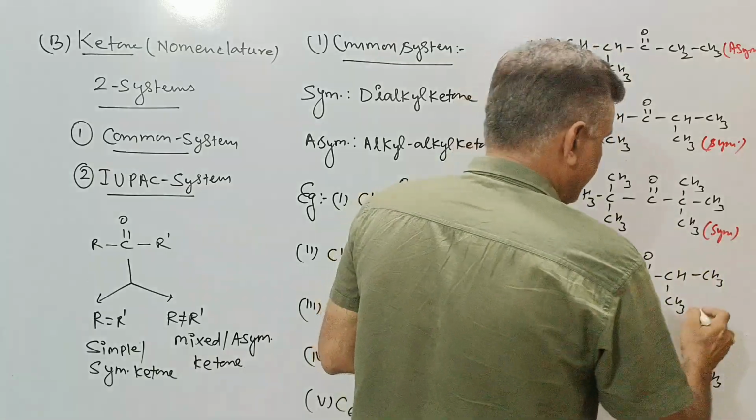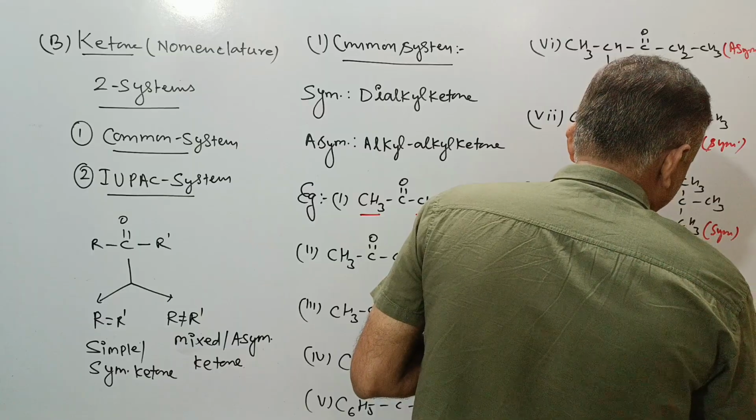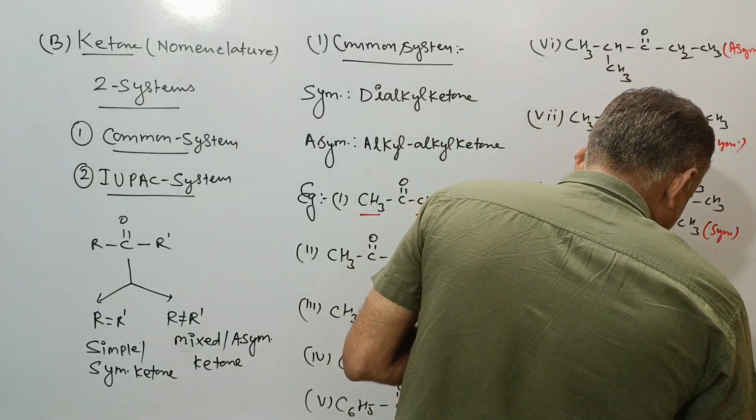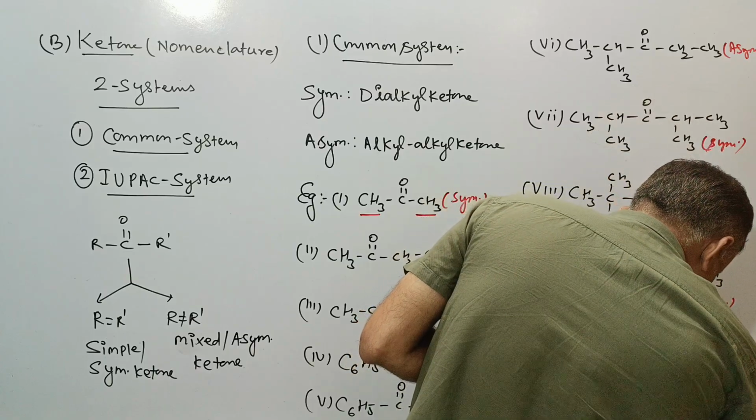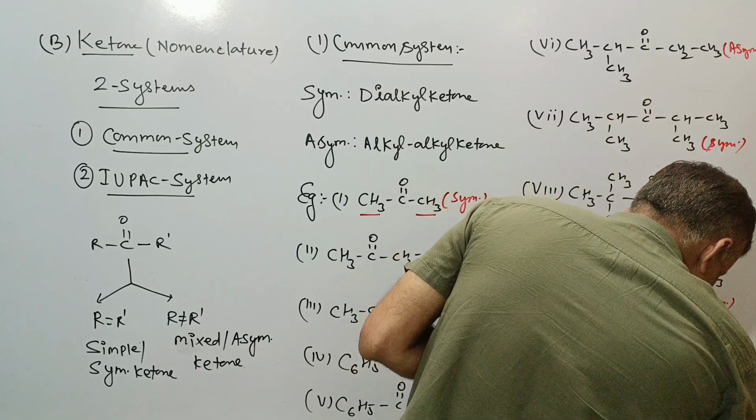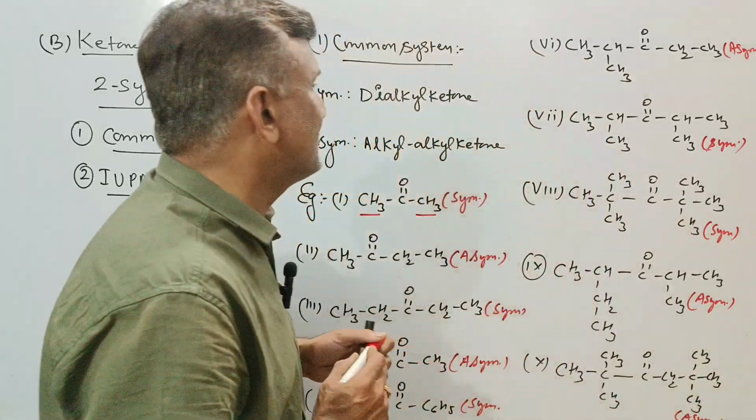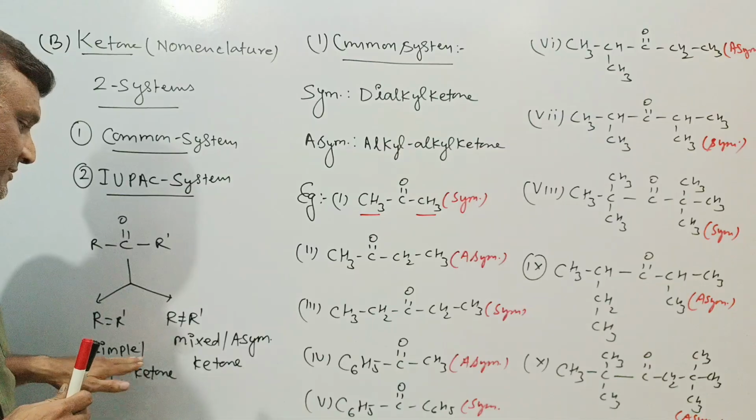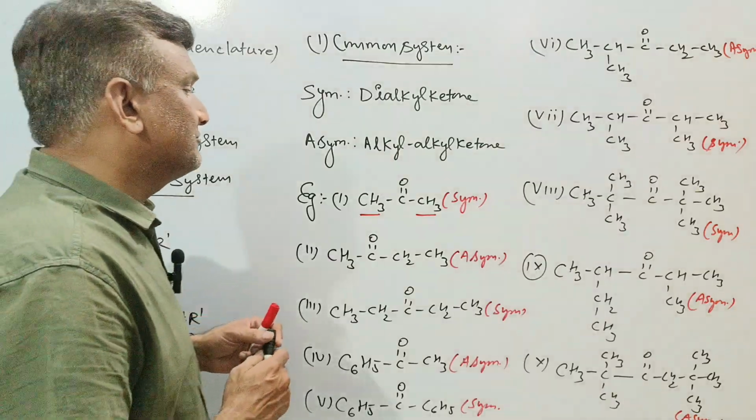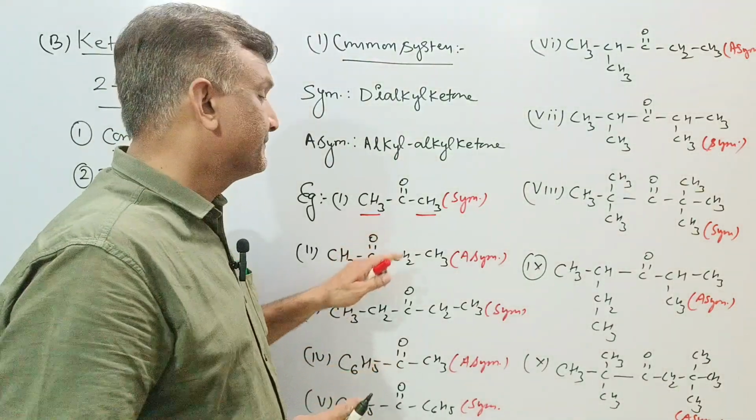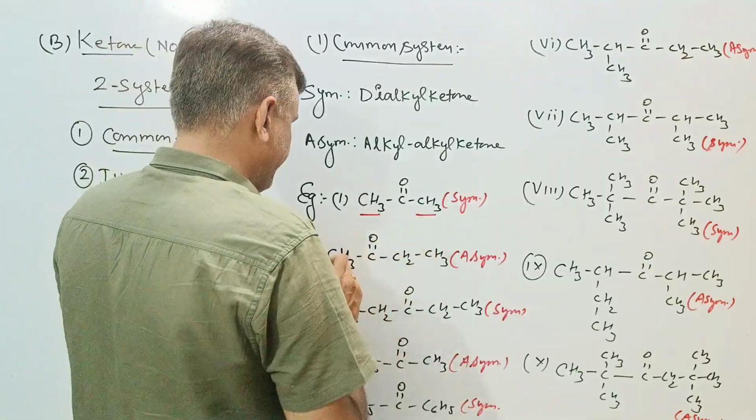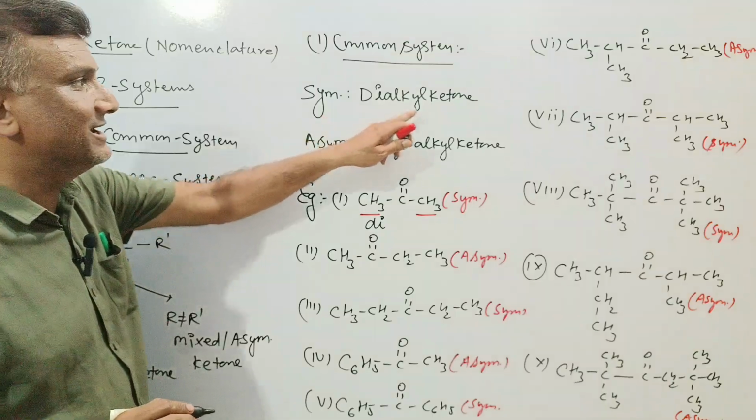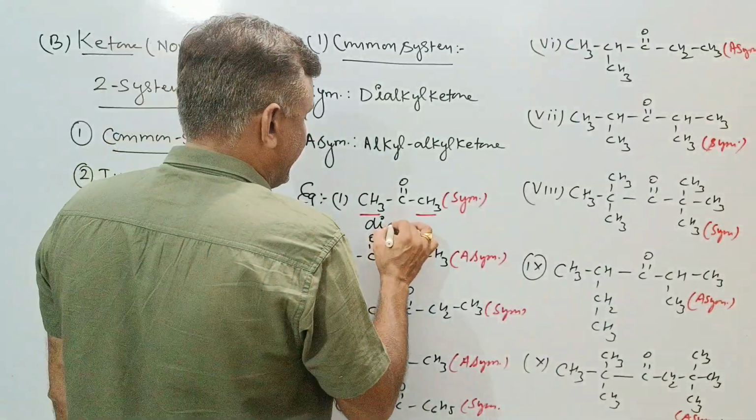Both are different, so we can say this is also called as asymmetrical or mixed ketone. So this was about the first of all, types of the ketone as symmetrical and asymmetrical, or simple or mixed ketone. Now the time to discuss about the nomenclature. Both are methyl groups, so we can say these are known as per norms. We have discussed dialkyl ketone, so this is called as dimethyl ketone.